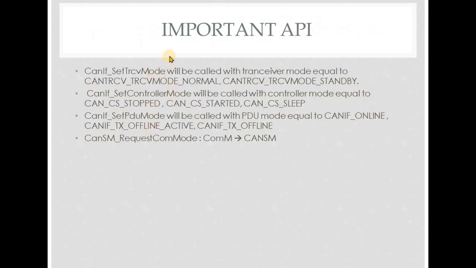So these APIs play an important role. Once CAN-IF gives a bus mode indication, that is once a successful transition is made in the transceiver and controller, then the set PDU mode API will be called by the CAN-SM. If it is full COM, then the PDU mode will be moved to CAN-IF online, provided the ECU is not in passive mode. If it is in passive mode, it will be moved to CAN-IF TX offline active.